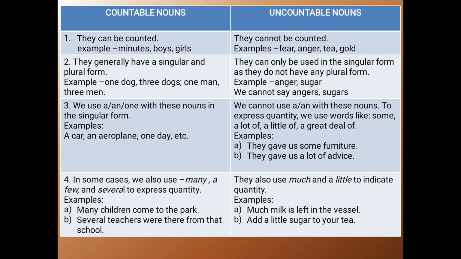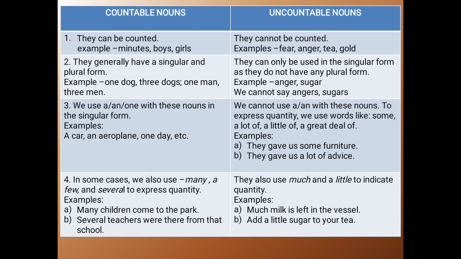The third difference: we use a, an, or one with countable nouns in the singular form. For example, a car, an aeroplane, 1 day, etc. But for uncountable nouns, we cannot use a or an.